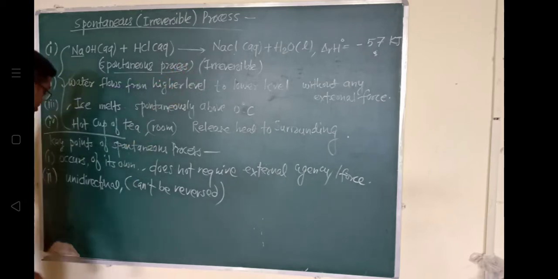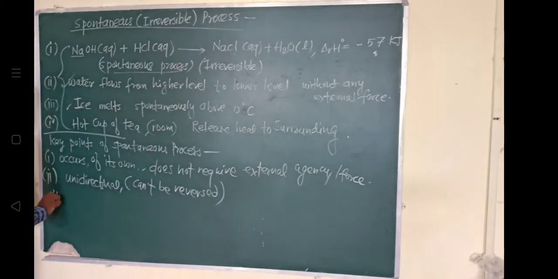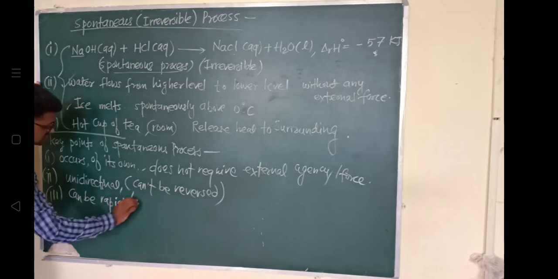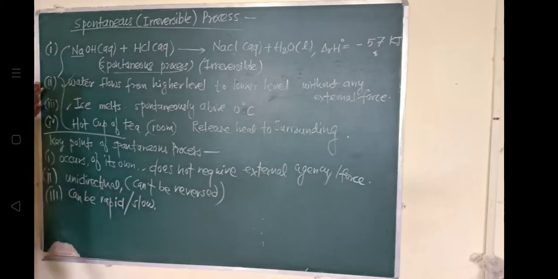Third key point, the spontaneous process can be rapid or slow, as spontaneity is not concerned with the rate of reaction. This process can be रैपिड भी हो सकती है, this process can be slow. समझ में आया? ये प्रोसेस जो है वो स्लो भी हो सकती है या फास्ट भी हो सकती है. ओके, but this will be irreversible.